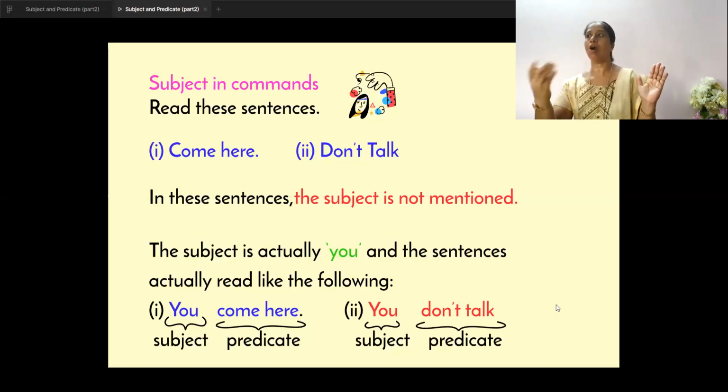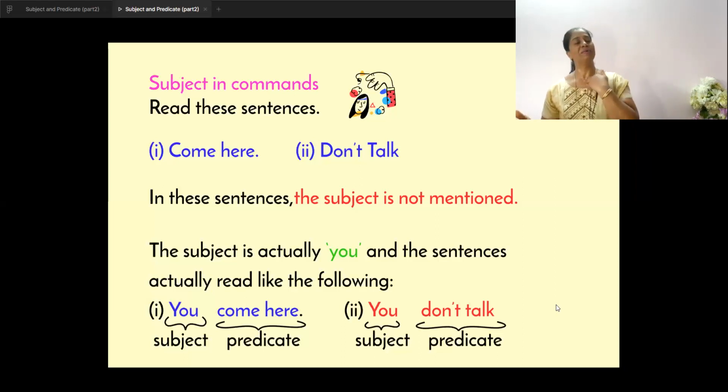Look at the second one: Don't talk. That's a command, that's the order I'm giving you. So this is called the command sentence. What is the subject here? Don't talk is a predicate. It's the action, it contains the verb. So what is the subject? What is the name of the person or the thing that we are talking about? Here, it's not the name, you have to assume it is you don't talk. So you becomes the subject. So we have learned about the subject in the command sentence. Look at the example explanation that I have shown below. You becomes the subject, come here becomes the predicate.